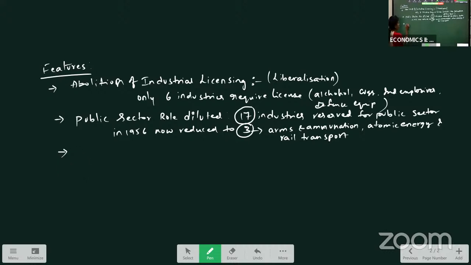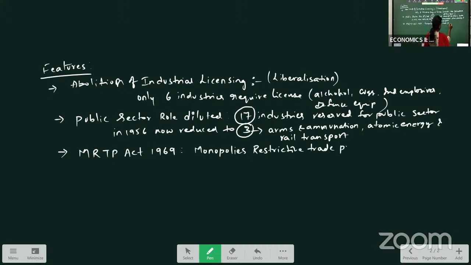Then next one we have the MRTP Act 1969. What is the MRTP Act? Monopolies and Restrictive Trade Practices Act, which was introduced in the year 1969 to put a restriction on the monopoly.